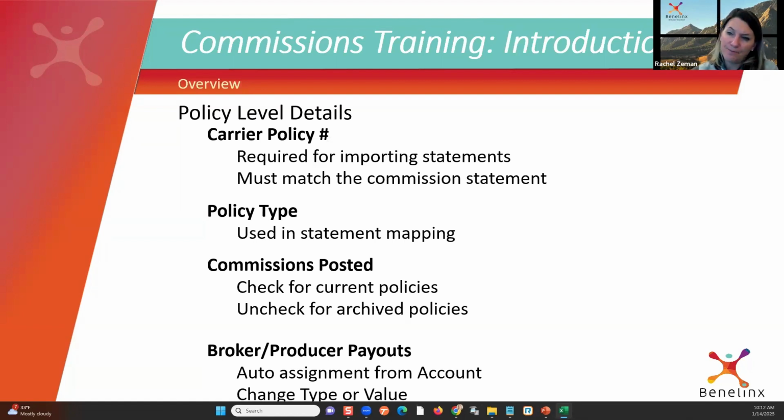Why is this important? So we think about when we're renewing policies, we're creating thousands of records over time. We, on the commission side, want to keep only the most important, the most relevant policies available within our commission. So when we're searching, which commissions do we post to? That checkbox is going to be an indicator of, oh, no, those are gone. Those are archived. If the box is unchecked, they don't even show up in the commissions app. And that's a good thing. We don't want to see all over time. That's a lot. So that checkbox is critical. We want to make sure that box is checked so that only the policies we're posting commissions to are going to show up on the commission side.